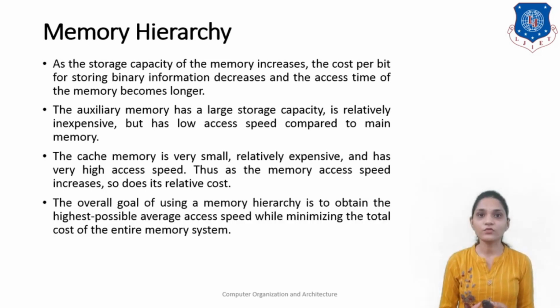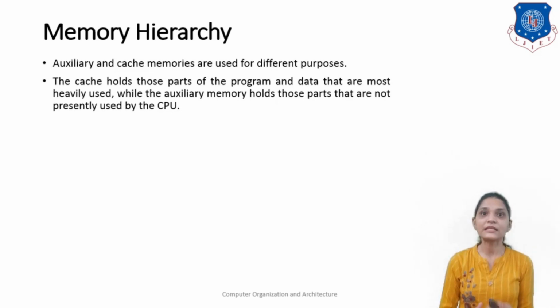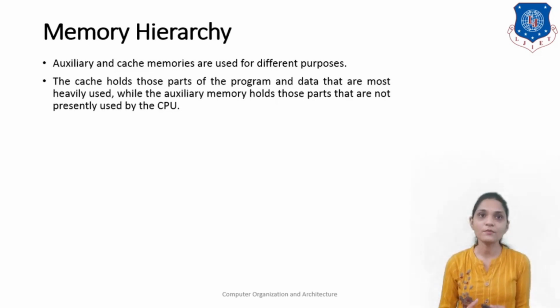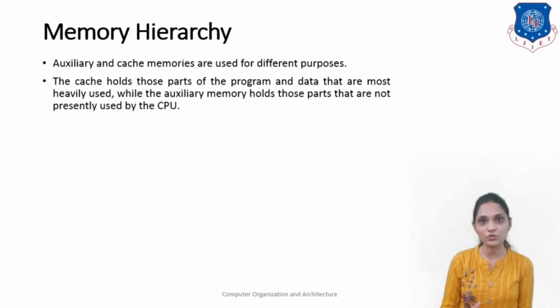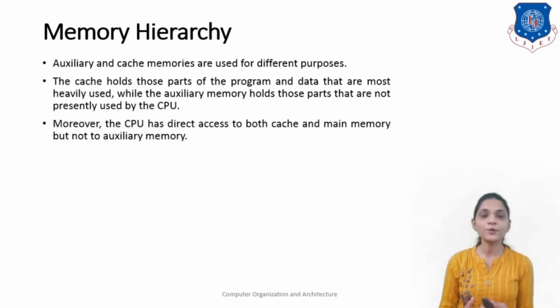The overall goal of using the memory hierarchy is to obtain the highest possible average access speed while minimizing the total cost of the entire system. So the auxiliary memory and the cache memory are used for different purposes. The cache holds the parts of the program and data that are most heavily used, while the auxiliary memory holds those parts that are not presently used by the CPU. Moreover, the CPU has direct access to both cache and main memory but not to the auxiliary memory.